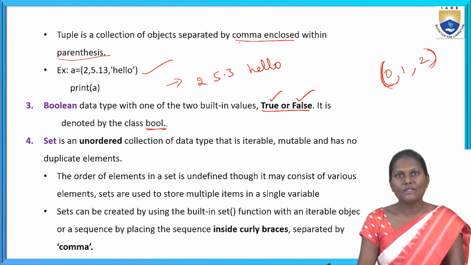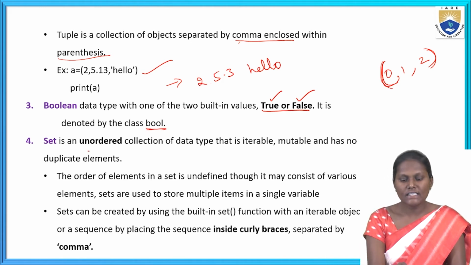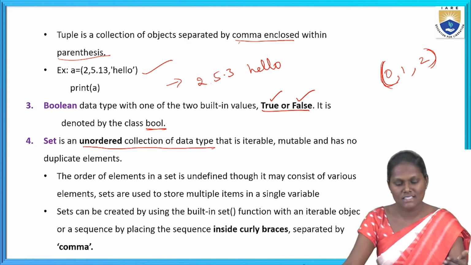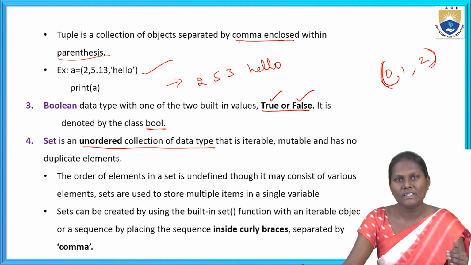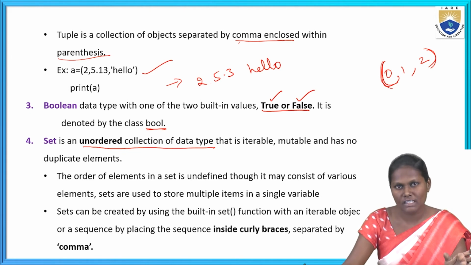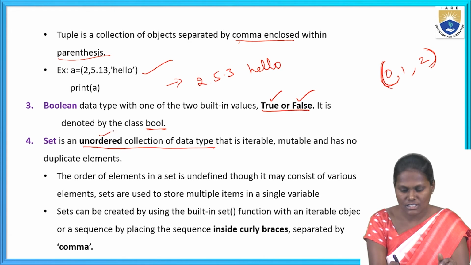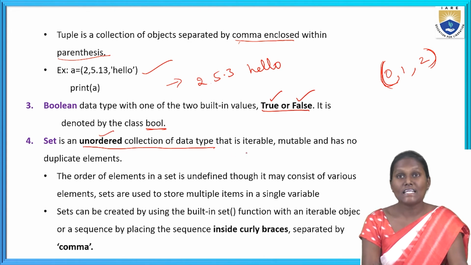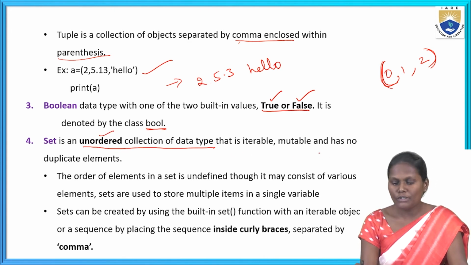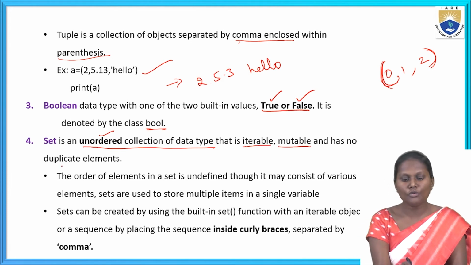Okay. Next, coming to the set. A set is an unordered collection of data types. While we saw that list and tuple are ordered collections, a set is an unordered collection of data types that is iterable, mutable, and has no duplicate elements.